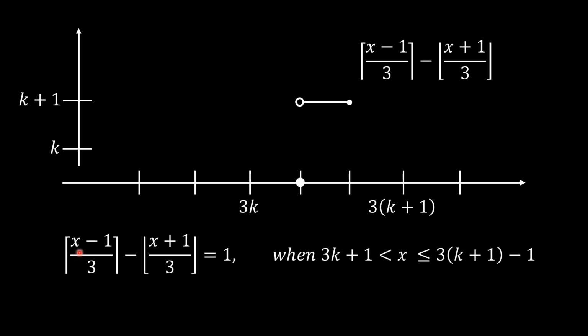So we say that the ceiling function of (x minus 1) over 3 minus the floor function of (x plus 1) over 3 equals to 1 when x is greater, and as you can see here, greater than 3k plus 1 and less or equal to 3 times (k plus 1) minus 1.